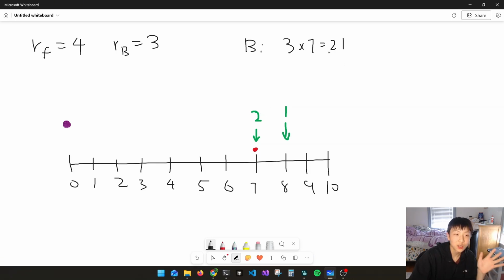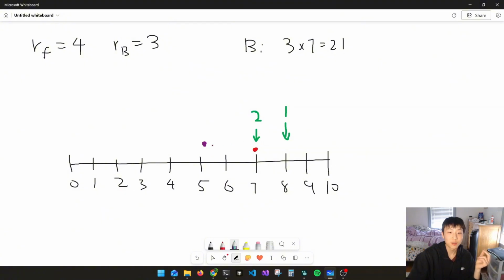Actually, let's just calculate how far Farmer John will travel in 21 seconds. That is 21 seconds divided by 4, which is a little bit greater than 5. So we'll just put Farmer John right here. We don't need to know the exact position, but Farmer John's somewhere over here, and Bessie has already come to number 7. So what Bessie's going to do now is wait until Farmer John catches up.